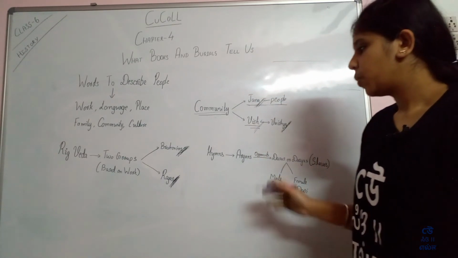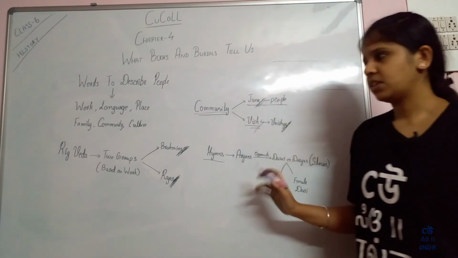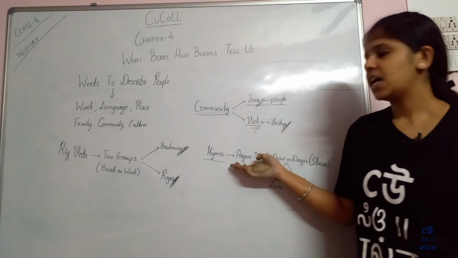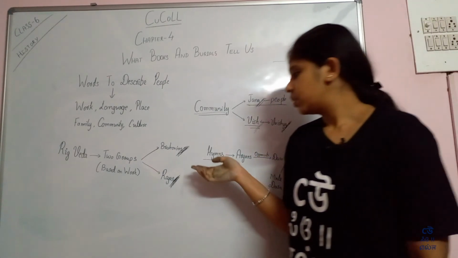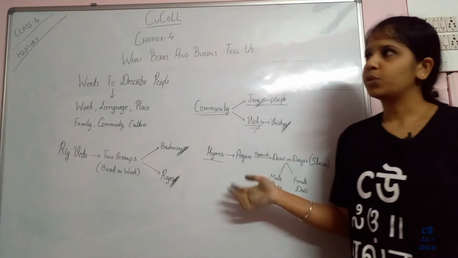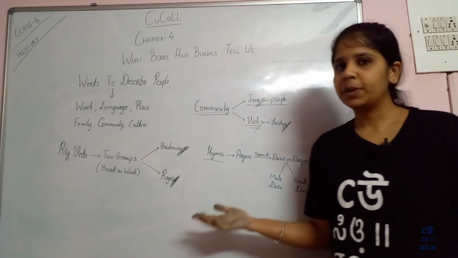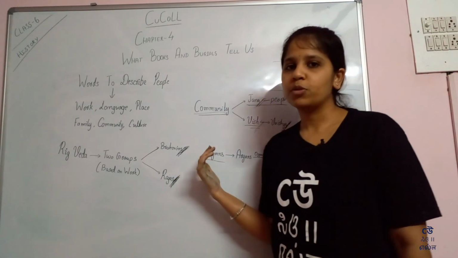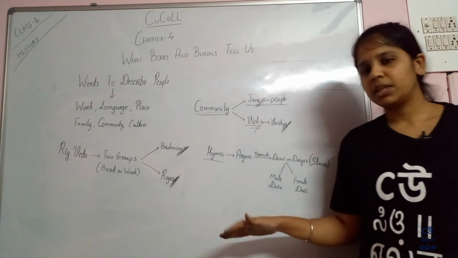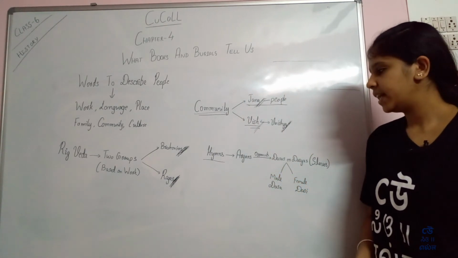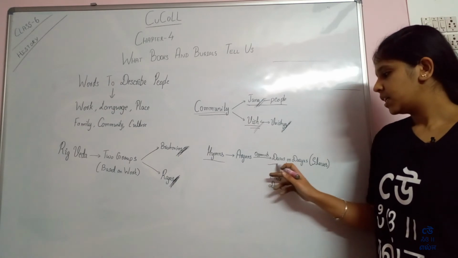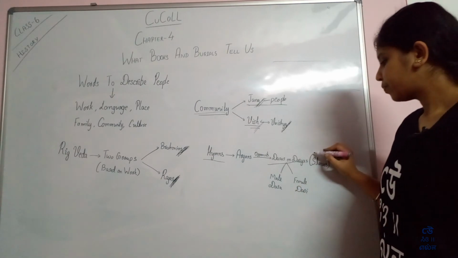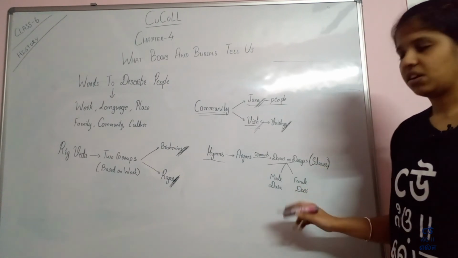Also, there were some people who described themselves as Aryans. The people who composed hymns described themselves as Aryans and their opponents as Dasas or Dasyus. So they were the slaves.